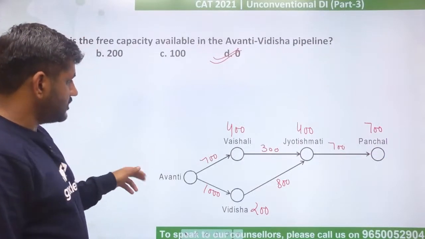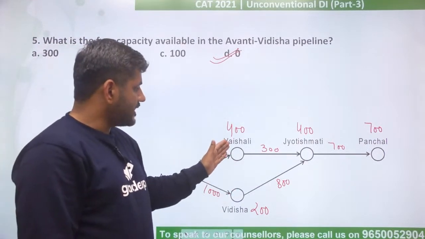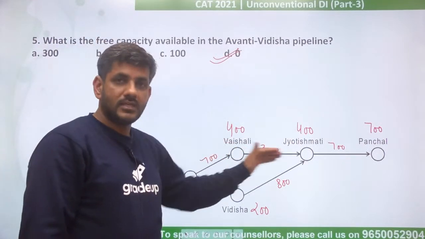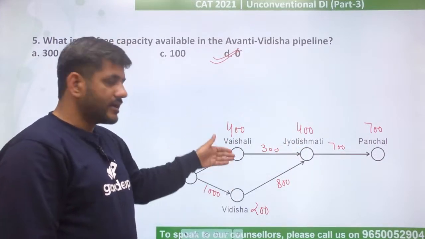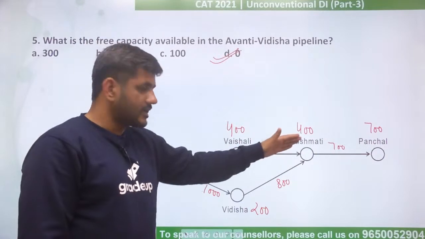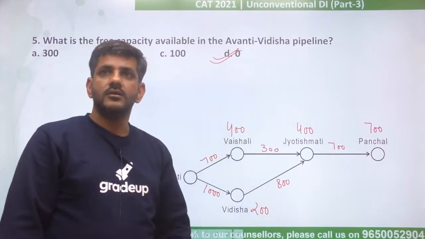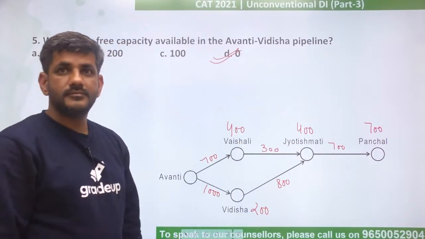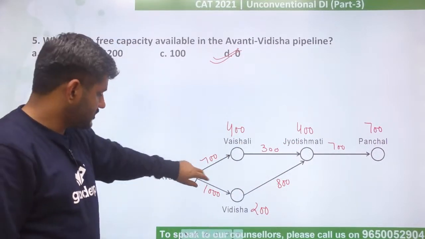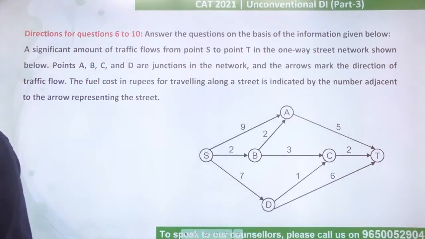अक्षित has a question. अवंती से वैशाली में 700 कैसे? अक्षित, the question said वैशाली से ज्योतिषमती only 300 is flowing और 400 की यहां पे कैपेसिटी मीट की. तो 400 was given to वैशाली, 300 went ahead. So ultimately अवंती से वैशाली में 700 would have gone. Through that we got to know. Surbhi, I am sorry, I have no idea about that.